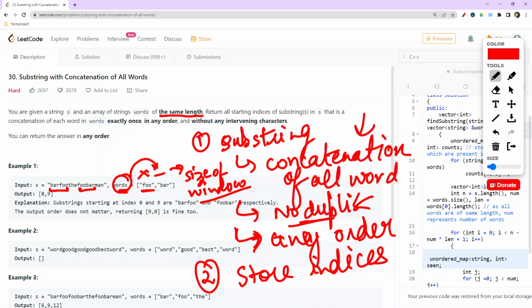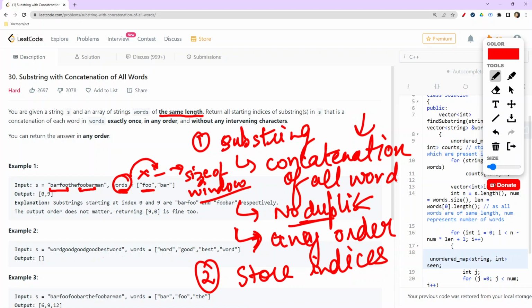So that's the thing required to be handled by the hash map. So this is the overview of the question, that how this question is required to be done. It is a sliding window question because we need to slide over this string to get our substring, and that substring we are also required to get from these particular rules.